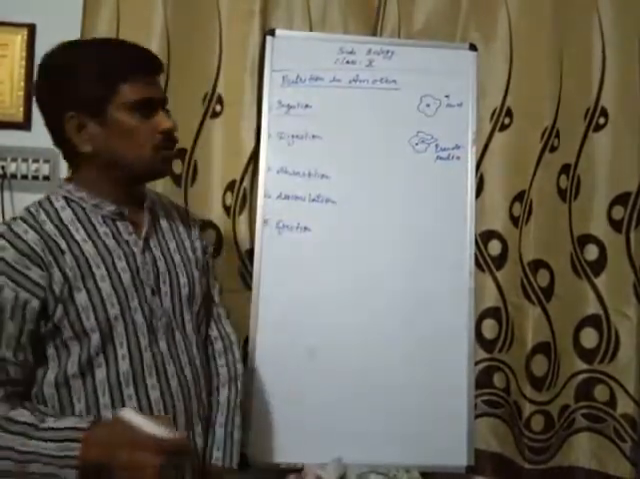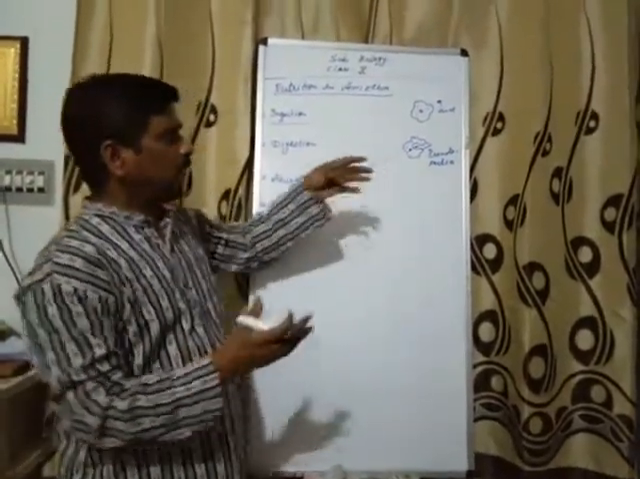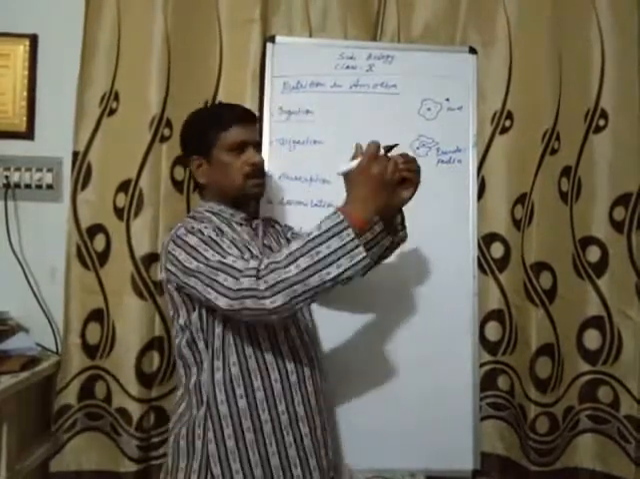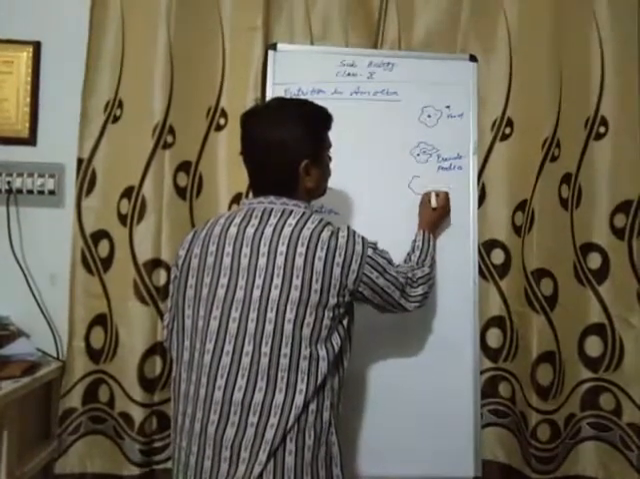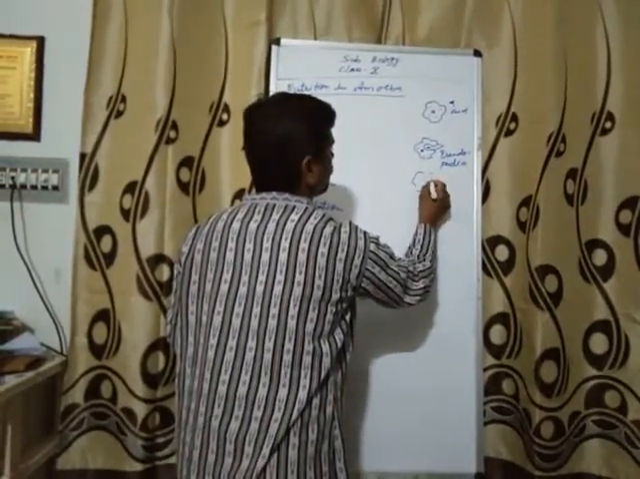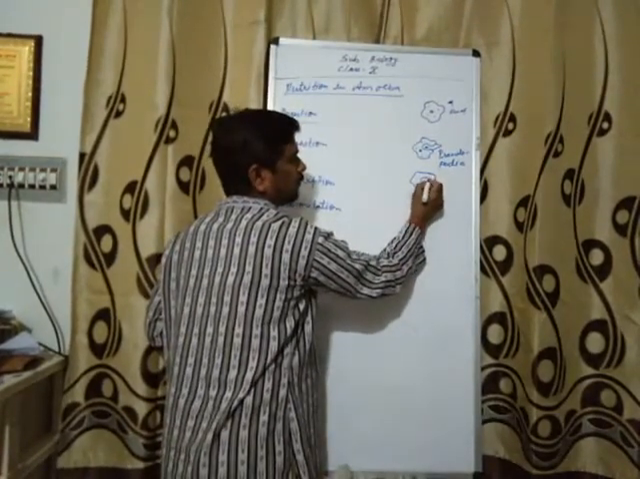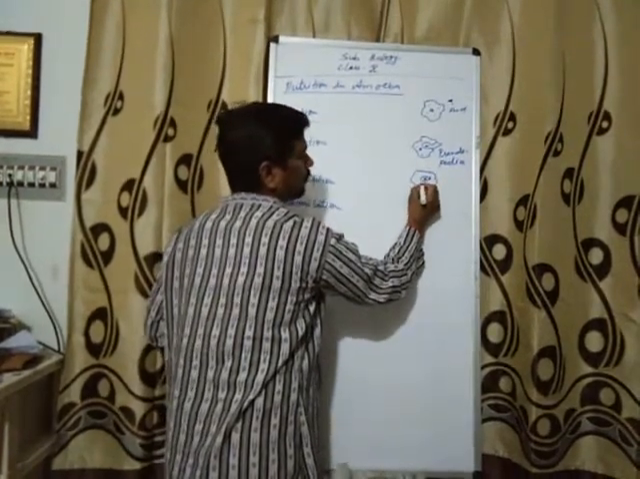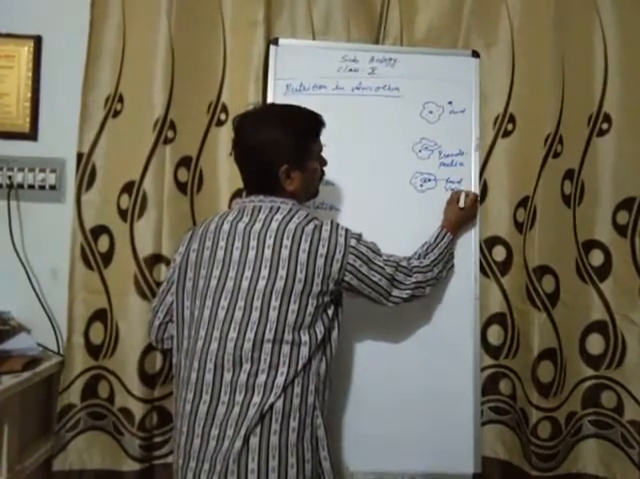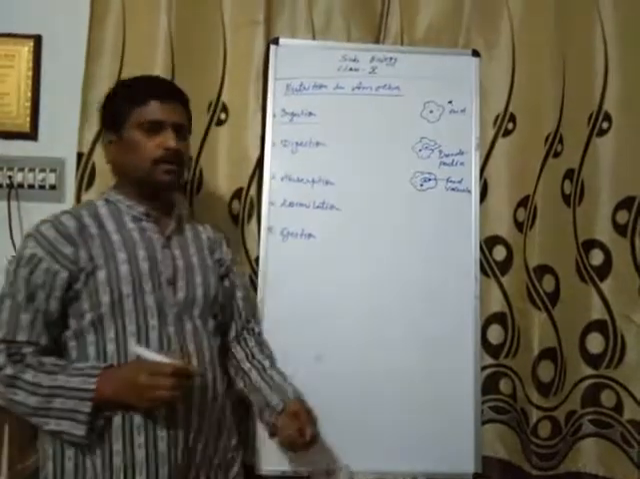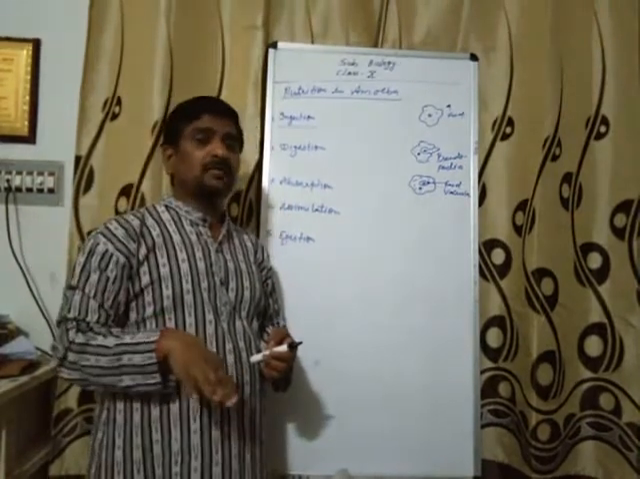Pseudo means false, and podia means feet, so false feet-like structures. These pseudopodia cover the food particle and fuse over it, like this. After fusion, they make a food vacuole. Inside the food vacuole, digestion takes place, and you will be surprised that similar enzymes are present.